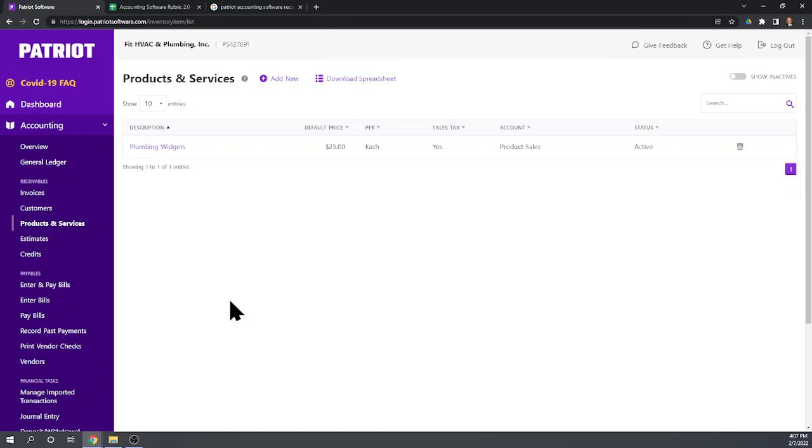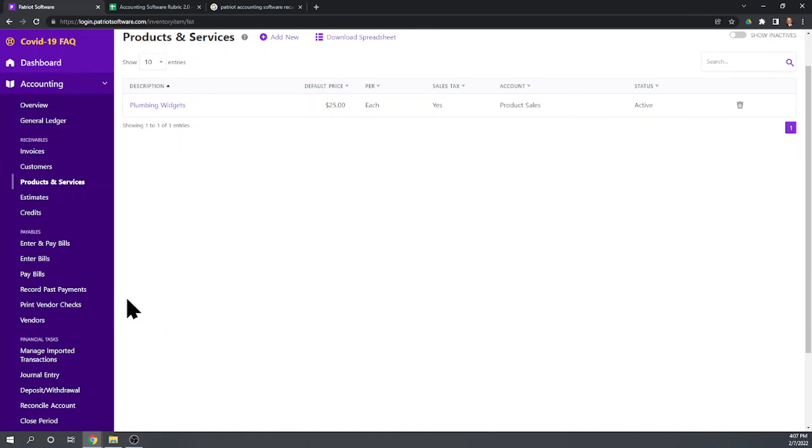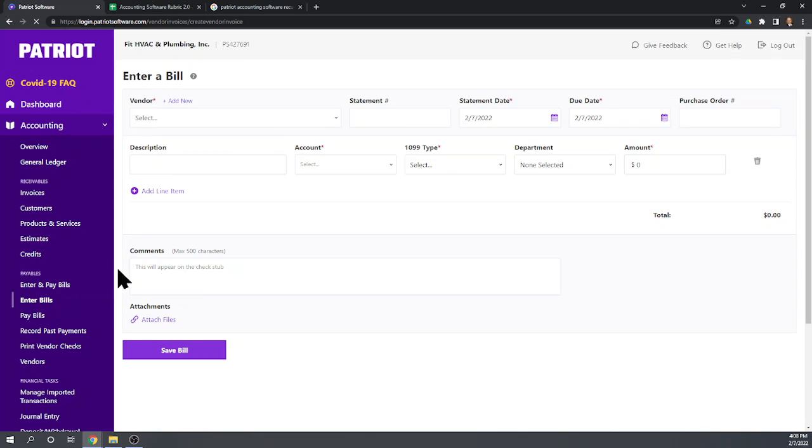Okay, so let's see if we can use, I don't think we'll even be able to use that plumbing widgets in our bill payment because it didn't ask which expense account to use when we purchased them. But let's go ahead and let's record the purchase of 100. Actually, we want to do a purchase order if we can. So it doesn't look like the payables accounting here, the vendor accounting, allows you to make a purchase order, which is fine because again, this software is really not designed for inventory accounting. But let's enter the bill. Actually, we're not going to enter the bill because we're supposed to be entering a purchase order right now. Well, we can't do a purchase order, so we're going to have to skip this step.